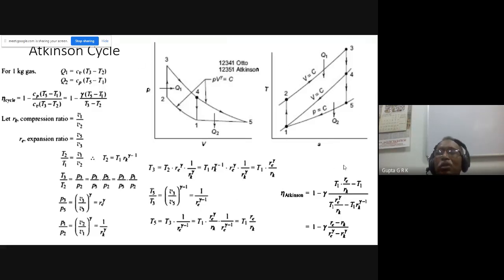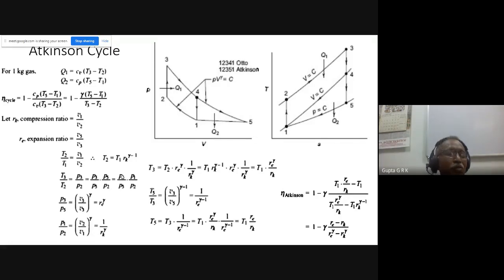If you want to use it, you have to have a constant volume chamber into which the compressor gases go through valves. The burning takes place, and the high temperature gases have to go through the valves again back to the turbine. Okay, so that is the way. But this is the Atkinson cycle.